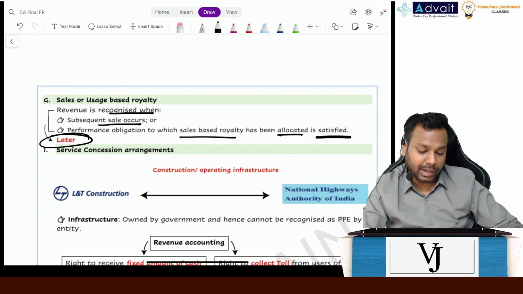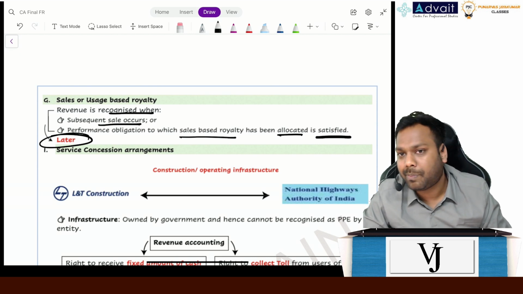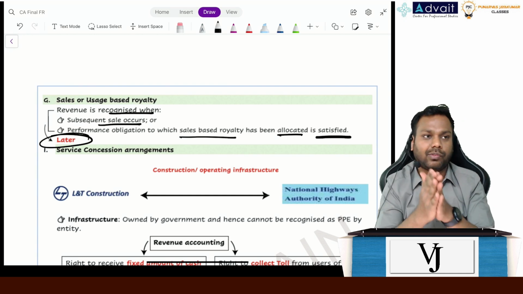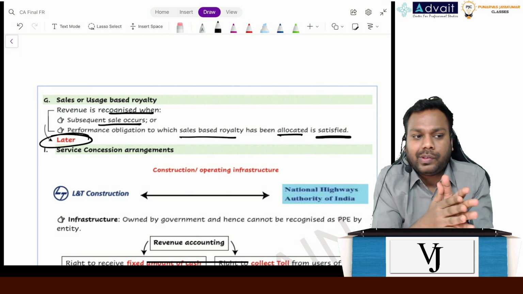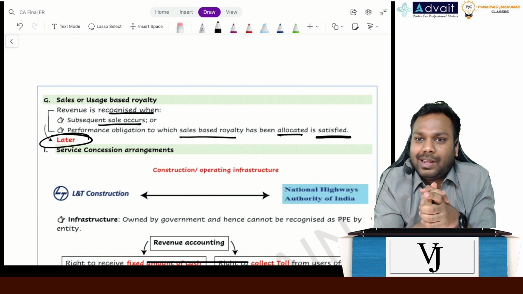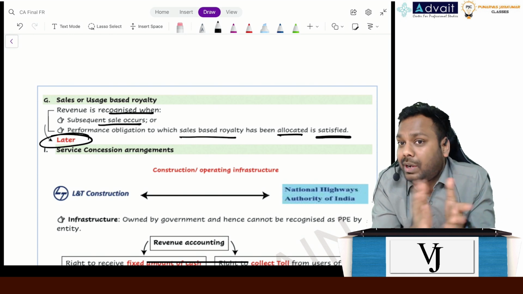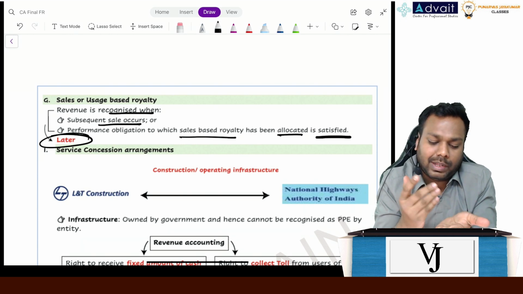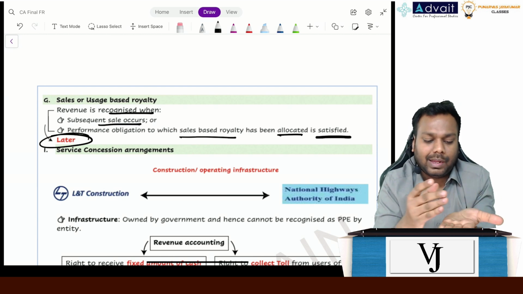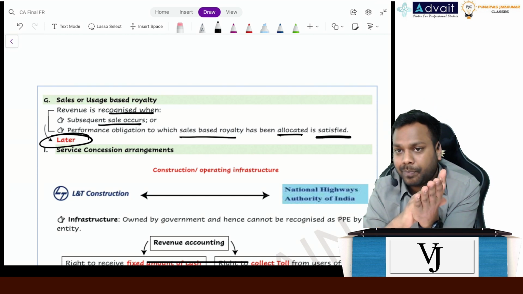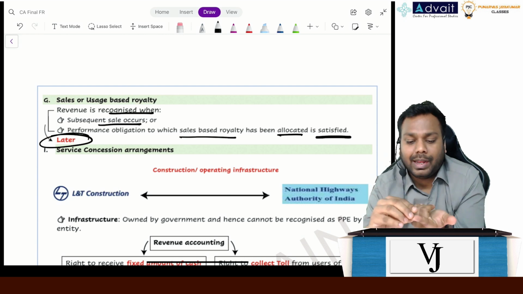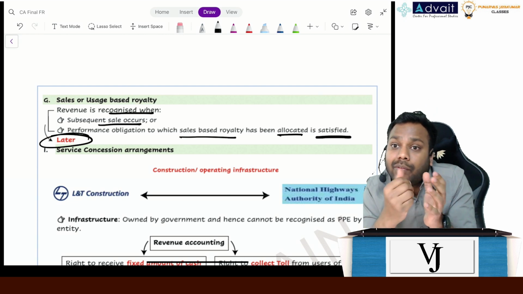Now all the airports which you see have been built by private players, like GMR, like Adani, right? Now what happens in this one? The government doesn't have sufficient funds. It's not like the Middle East, where the government has sufficient funds. In India, the government doesn't have sufficient funds, but they want to build the infrastructure. So they enter into partnership with private players and say, please build this infrastructure for me. Now the private player will definitely see their profit. What will I get? So they get the right to collect the revenue.